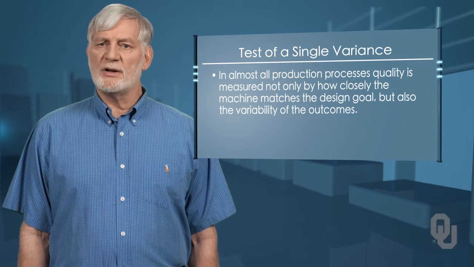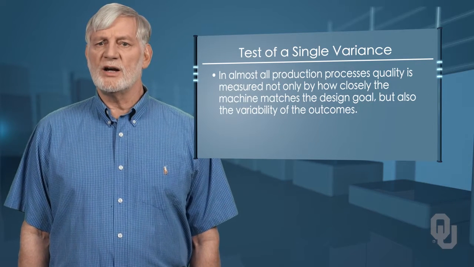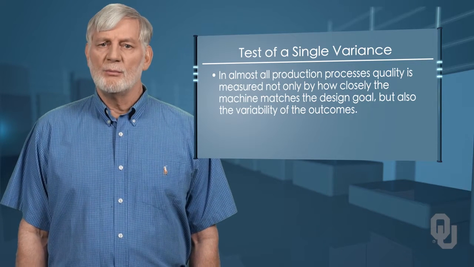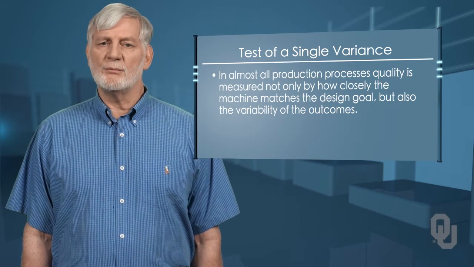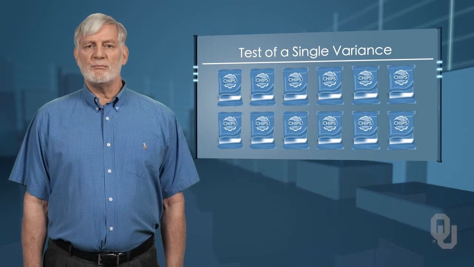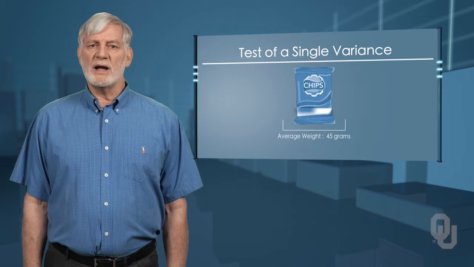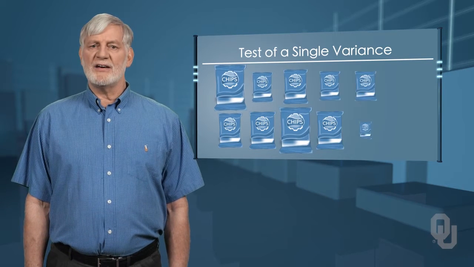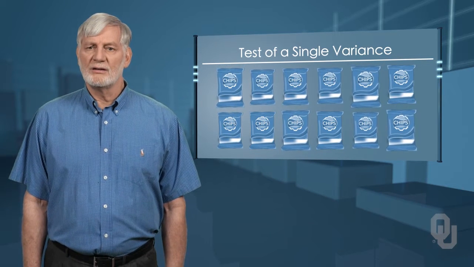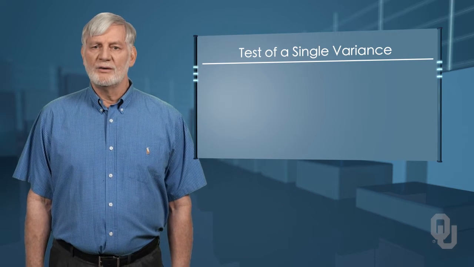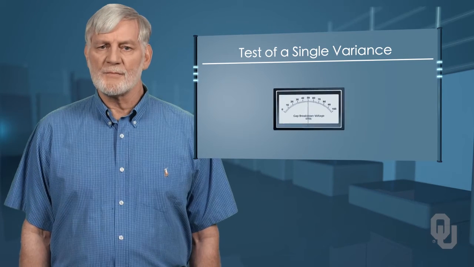In almost all production processes, quality is measured not only by how closely the machine matches the design goal, but also by the variability of the outcomes. If one were filling bags with potato chips, not only would there be interest in the average weight of the bag, but also how much variation there is in the weights. No one wants to be assured that the average weight is accurate when their bag has no chips in it.